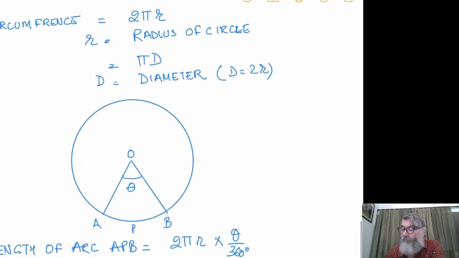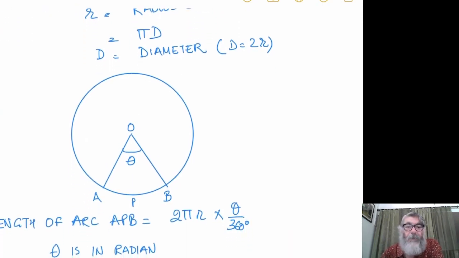Now the next figure shows how to calculate the length of the arc APB. The complete circumference is 2 pi r. And this is the central angle, theta. 360 is the complete angle.